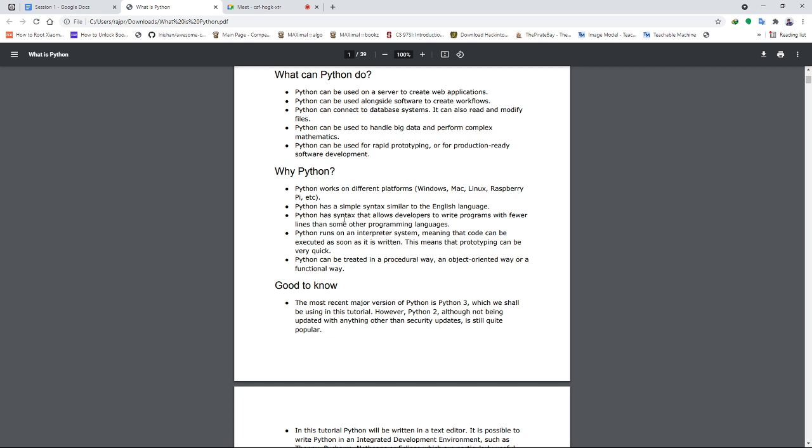Third important fact: Python can be treated in a procedural way, an object-oriented way, and a functional way. There are three types of programming that developers usually do: functional programming, procedural programming, and object-oriented programming. But mostly our careers and jobs have been restricted to procedural programming and object-oriented programming itself.